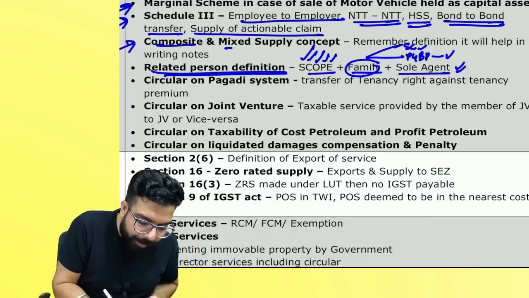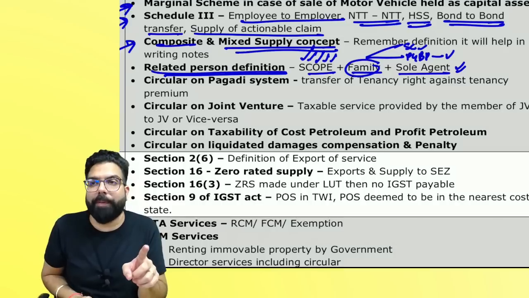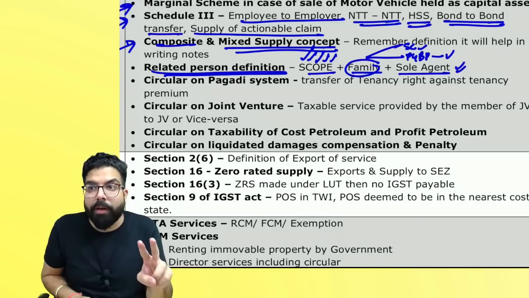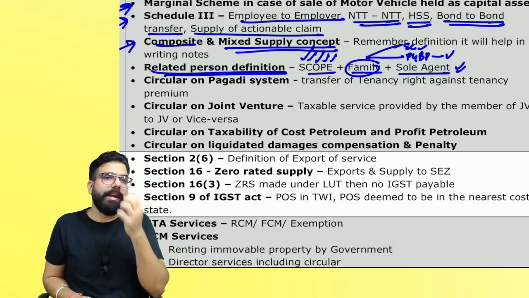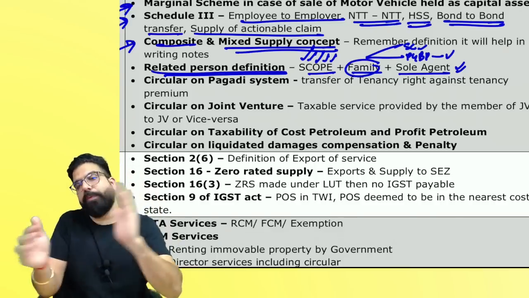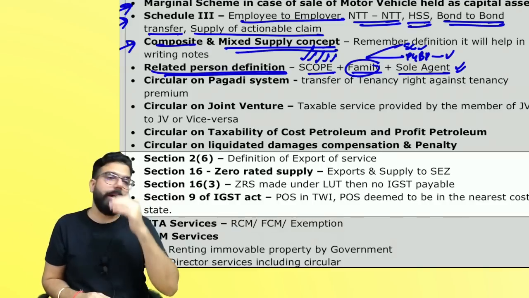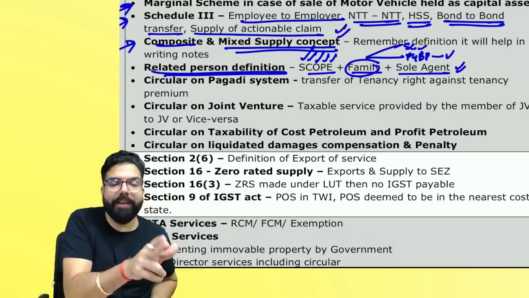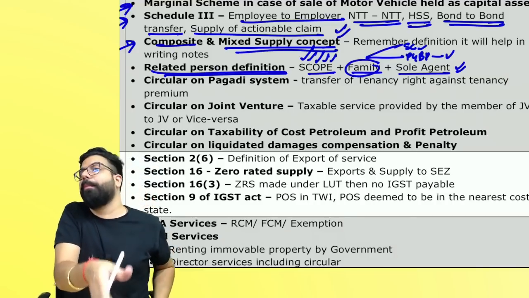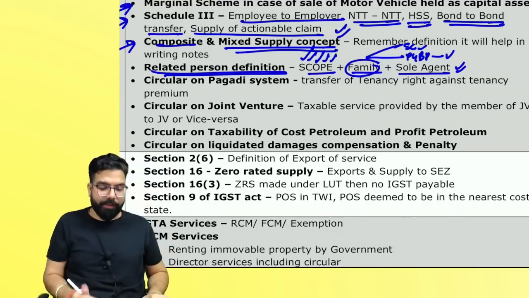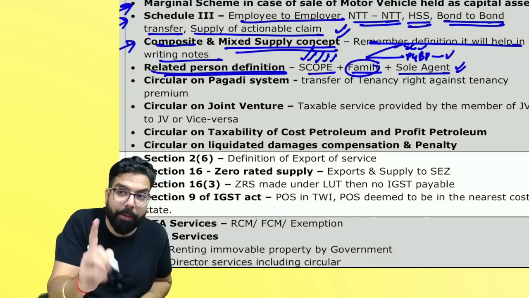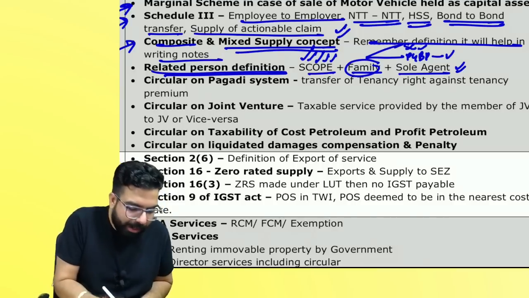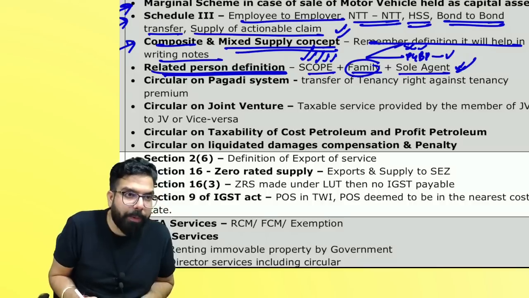Then mixed supply. What is mixed supply? Two or more individual supplies supplied for a single price, and it is not a composite supply. They are just supplied for a single price, and it is not a composite supply. Then it's a mixed supply, taxable at the highest rate. It will be treated as a supply of that supply which attracts the highest rate. Please remember this explanation. It will help you in writing the notes. The next one, we understood related person.